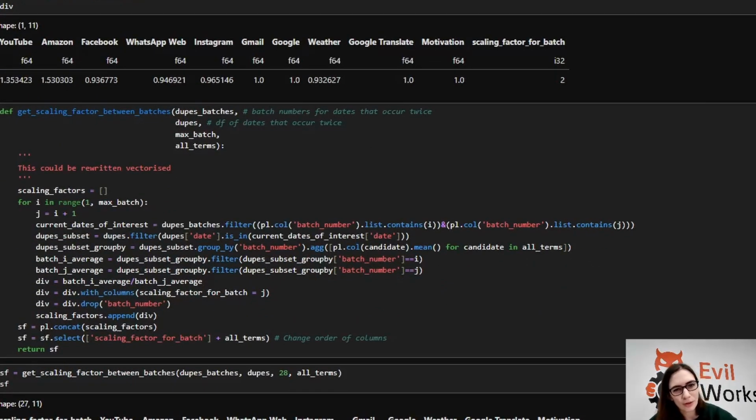So I put that all in this function here, where I basically loop over everything we just said and save it to one big scaling factor table. Now, those of you who have been doing data science a little bit longer will look at that and go, well, why didn't you just vectorize that? And the answer is so that I could show you in this YouTube video a little bit better. So you can vectorize this. It's a good challenge if you want to improve your programming, but that's it for this video.